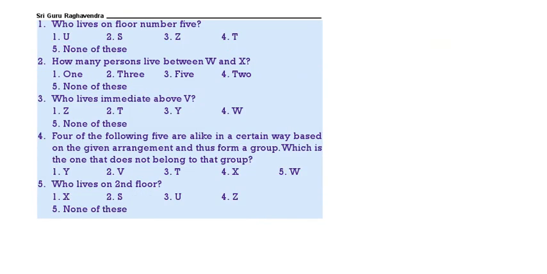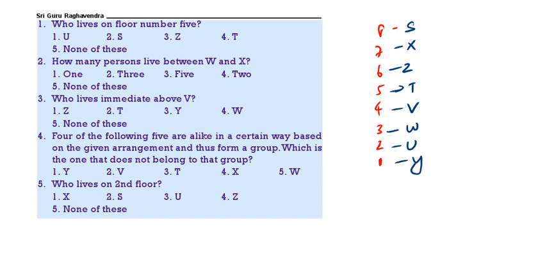See 8, 7, 6, 5, 4, 3, 2, 1. So we are having the person S, X, Z, T, V, W, U, Y. So who is living on floor number 5? T. Then see the next question. How many persons are there between W and X? 3 persons are there. Then who is living above V? That is T.